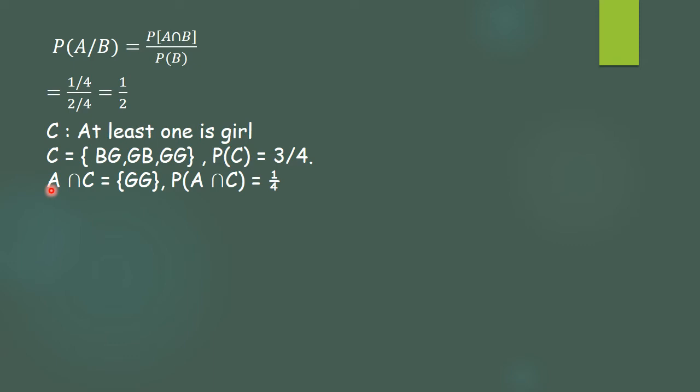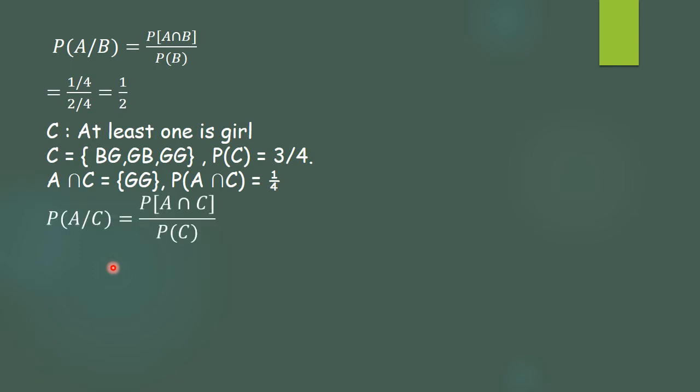Now we'll try to find the third, where this is a given condition. What they have asked, A given C. Now what is the probability of A given C? It will be A intersection C upon probability of C. So first we have to calculate the probability of A intersection C. A set was having GG. Here it is BG, GB and GG. So the common element will be GG. And probability of A intersection C will be 1 upon 4.